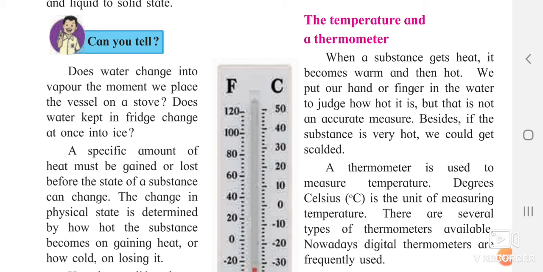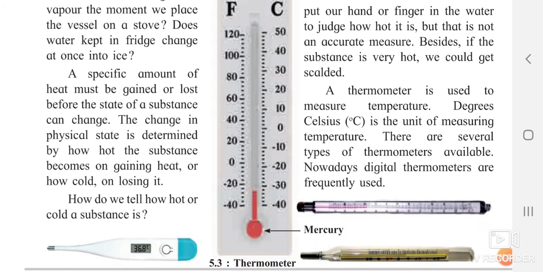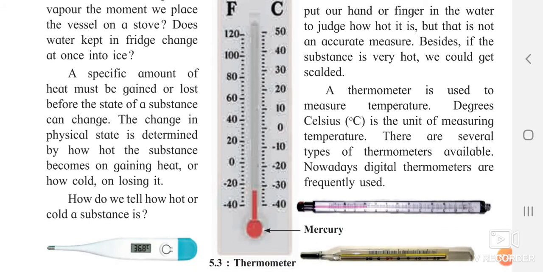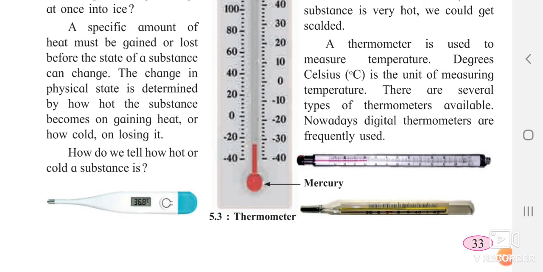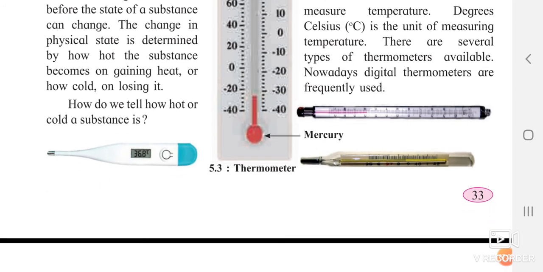Okay. So the thermometer is used to measure the temperature. Degree Celsius is the unit of measuring the temperature. So which is the instrument used for measuring the temperature? Yes, it is the thermometer. And which is the unit which is used for measuring the temperature? Yes, it is degree Celsius. Nowadays we have digital thermometers which are used in each and every house.